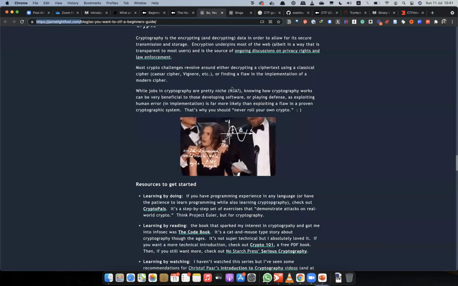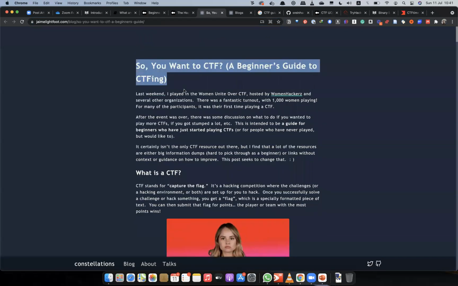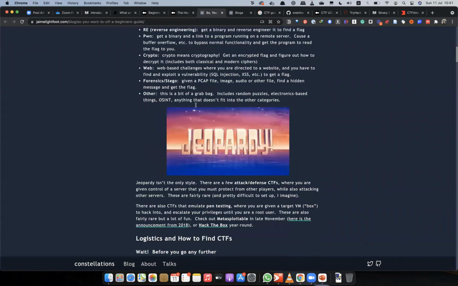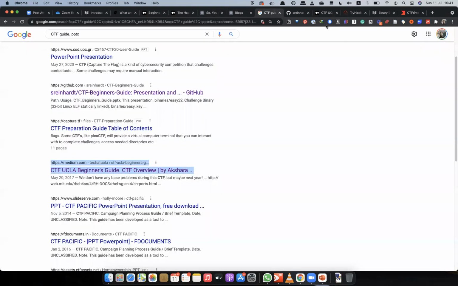It's critical. And there are cooler posts like this I have found. So you want a CTF beginner's guide, especially ladies. But anyway, there's a lot you can learn. There are a lot of blogs and things like that. And of course, if you go to YouTube, there's a hell of a lot of resources.